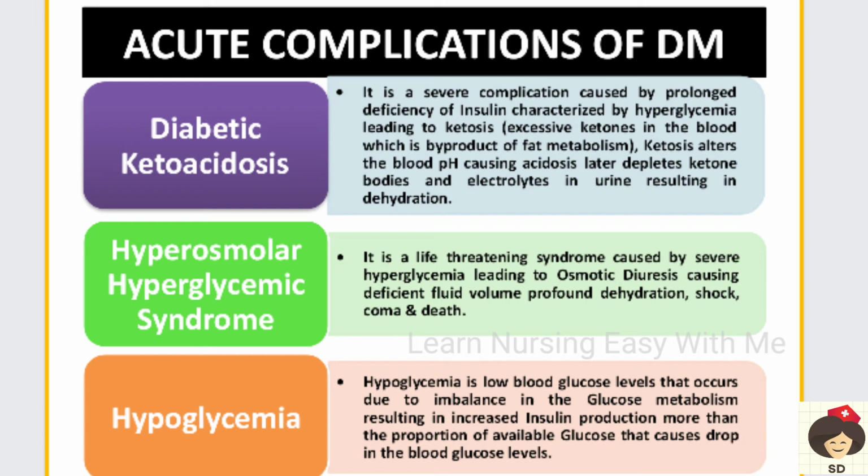And next is hyperosmolar hyperglycemic syndrome. This is also a severe case of diabetic ketoacidosis, so it is a life threatening condition. The patient is having severe hyperglycemia where it goes for osmotic diuresis. Osmotic diuresis means the fluid is pushed outside by osmotic pressure, that is, glucose is a high molecular weight compound, so it will escape in urine through osmotic pressure.